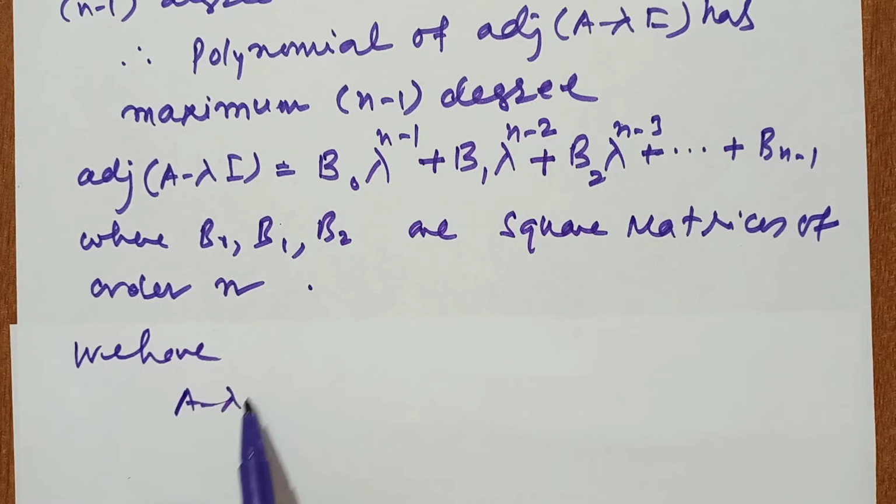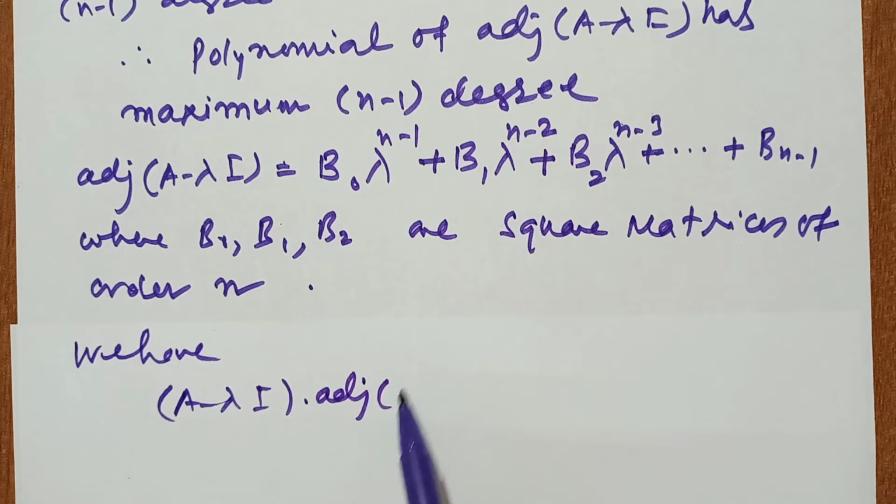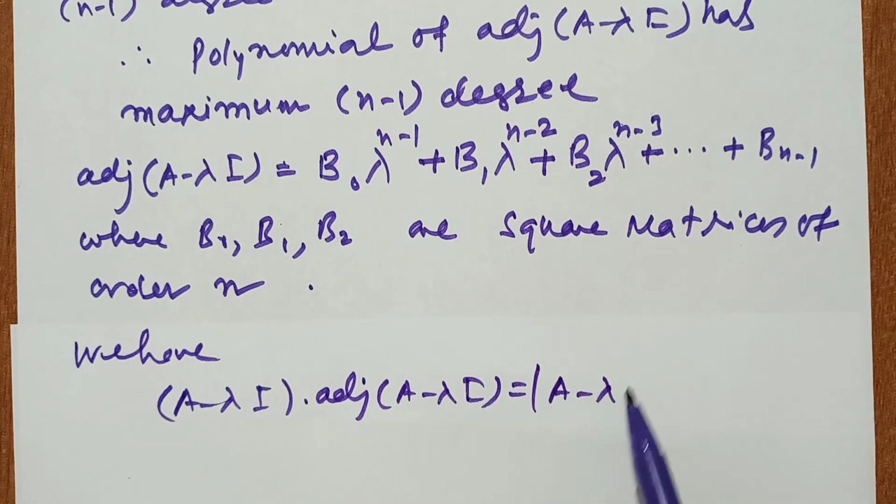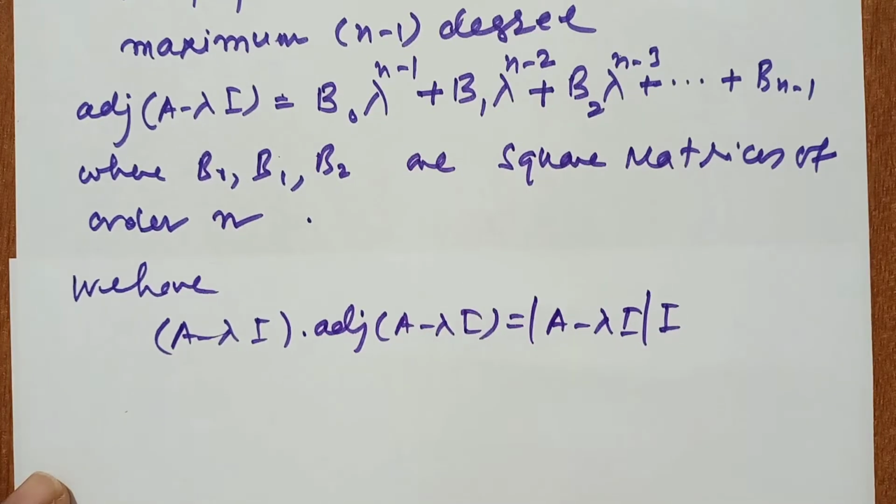Now we have A minus lambda I into the adjoint of A minus lambda I equal to the determinant of A minus lambda I into I, where I is an identity matrix. So how do we find this result?